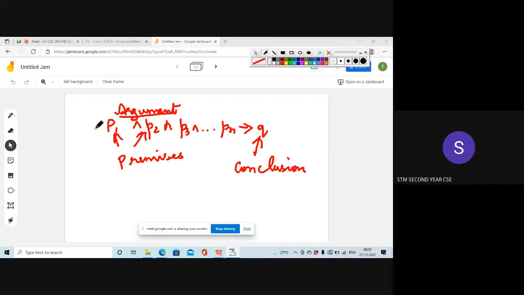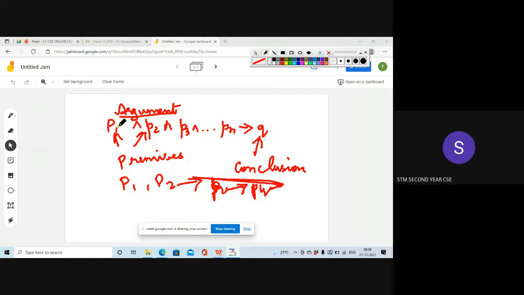What we have to do is take each premise at a time. We have to take P1 or P2. Any premise can be taken first, and taking P1, P2, we can prove another statement, say R, and from R we can take P4 and prove another statement. Likewise, we can take any premise at any stage and then prove that we will reach the conclusion.